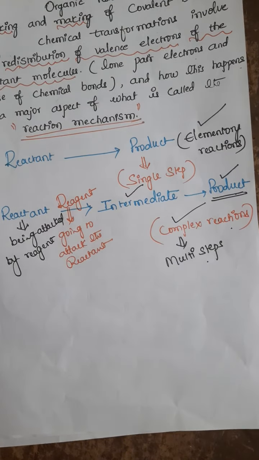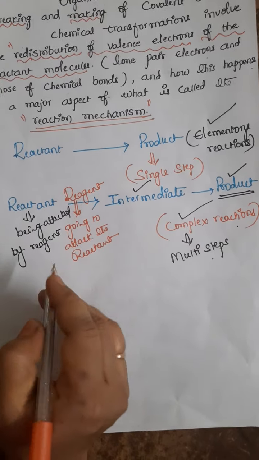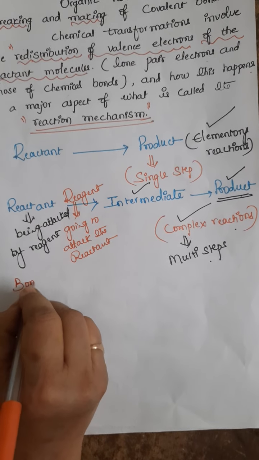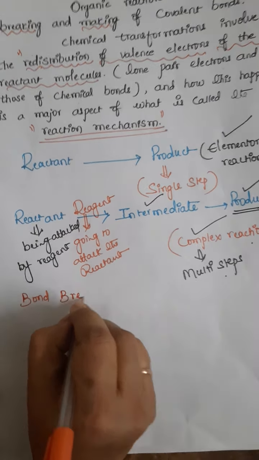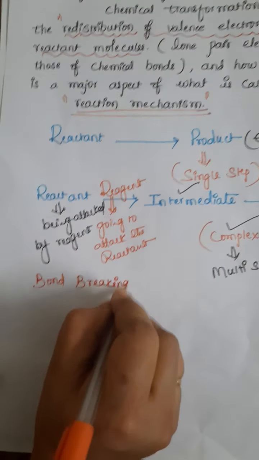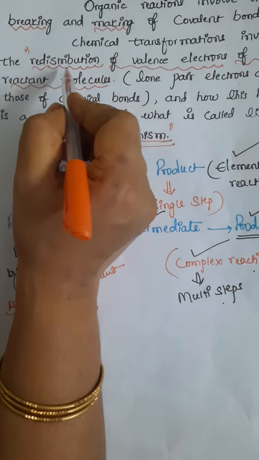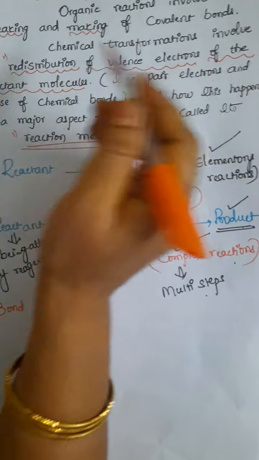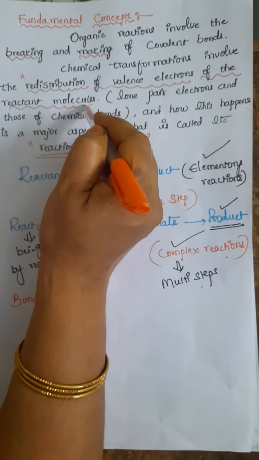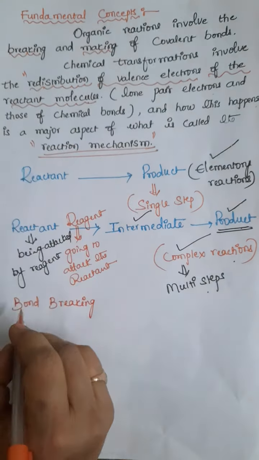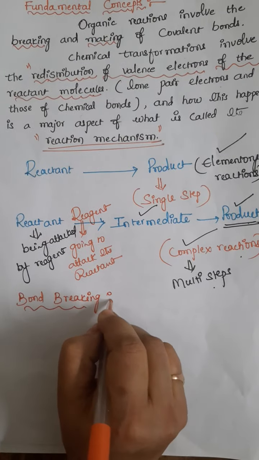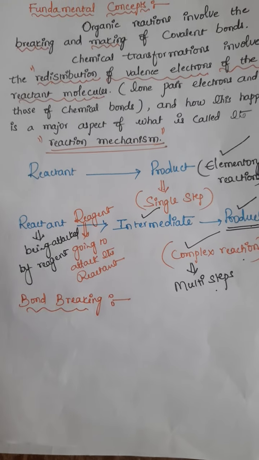Okay. Now let me go to the next topic, that is bond breaking. Why are we discussing bond breaking? As I said, during the formation of product, redistribution of valency electrons of the reactant molecule takes place. Redistribution is nothing but where we can see the bond breaking in the reactant molecule. Let us see.